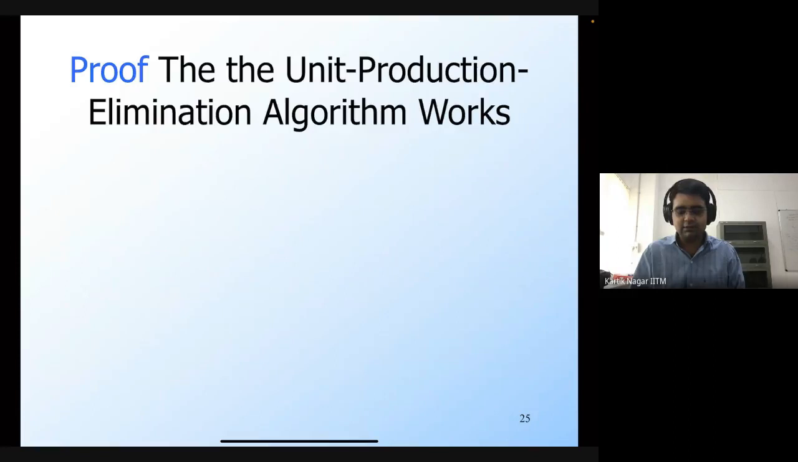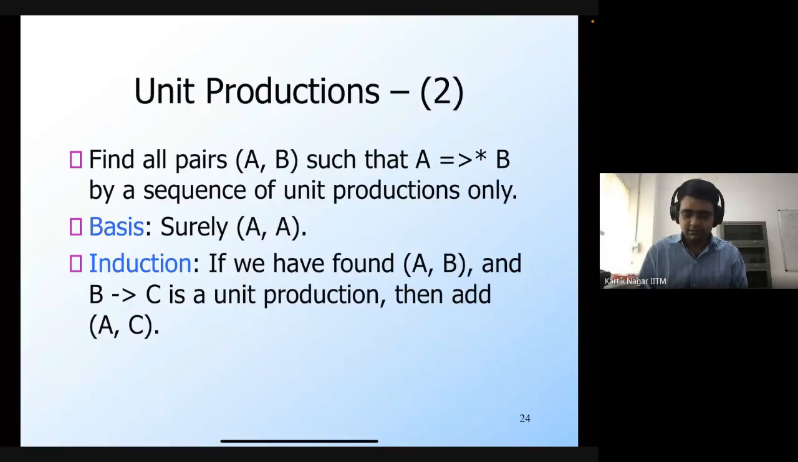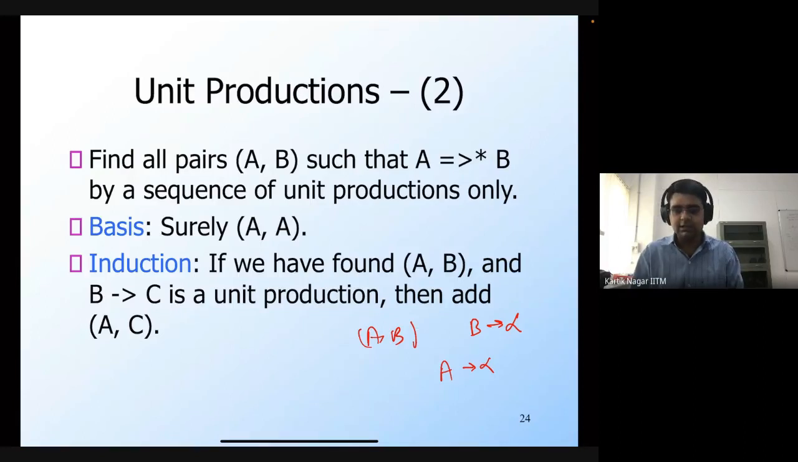As I said, once we find all of these pairs, let's say that we find a pair A comma B, and there is a production rule of the form B generates alpha, where alpha is not a unit production, then we will add the production rule A generates alpha. So this is the procedure that we follow. We first find all the pairs of non-terminals involved in unit productions, and then we add new production rules. So if there is a production rule B generates alpha, then I'm going to add A generates alpha as well. This way I'm going to generate a new grammar with more production rules than the original grammar.